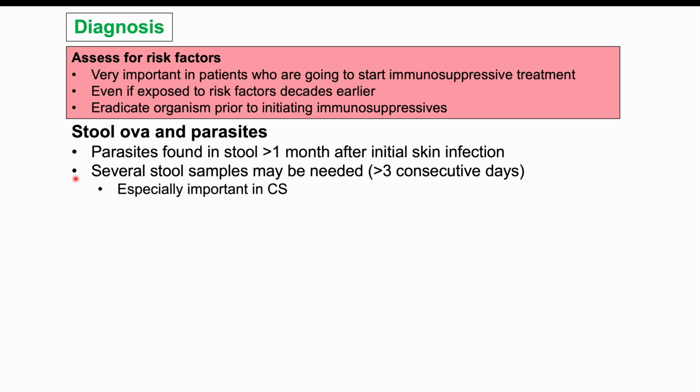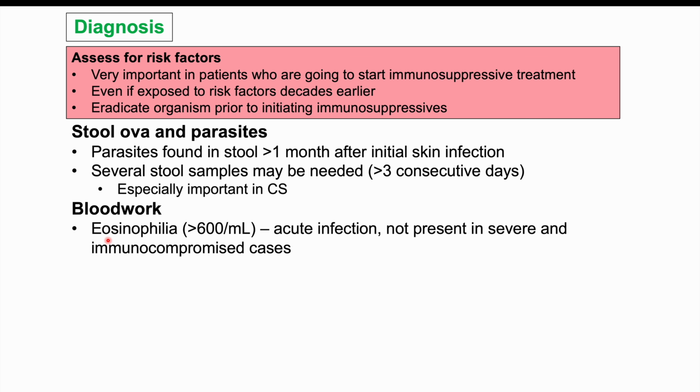Testing multiple times is going to be especially important in chronic strongyloidiasis because they are even going to have less parasitic load. So it's going to be even harder to detect organisms in those patients. Blood work can also be utilized as well. Some patients can have eosinophilia, high levels of eosinophils in the blood, so greater than 600 per mL. This is often going to be in the acute infection stage, but not present in severe and immunocompromised cases. And some patients can also have anemia, thrombocytopenia, low platelet count, and elevated PT, PTT, and INR.